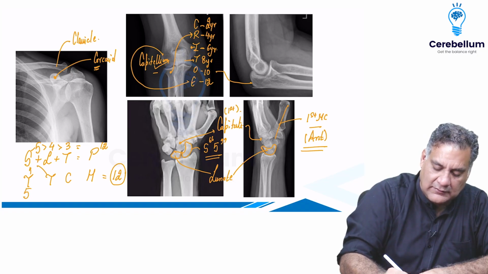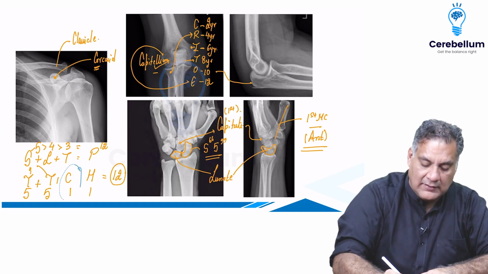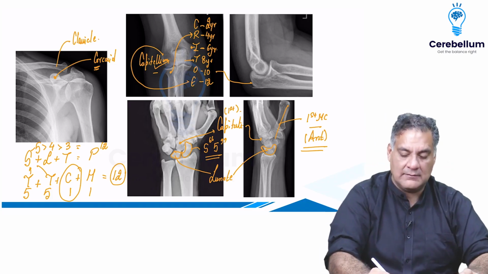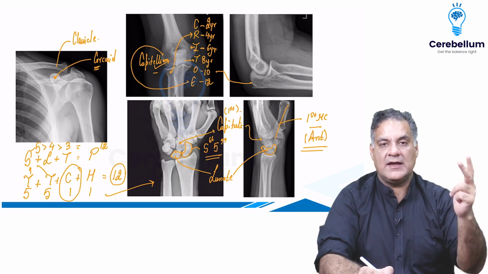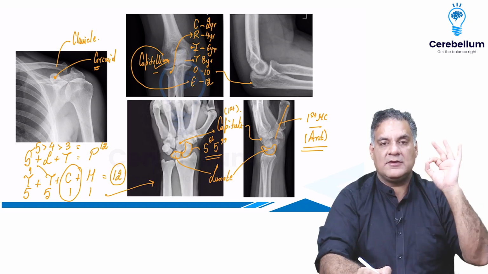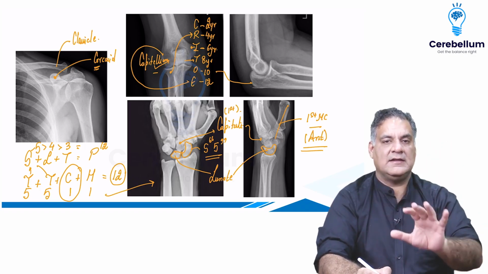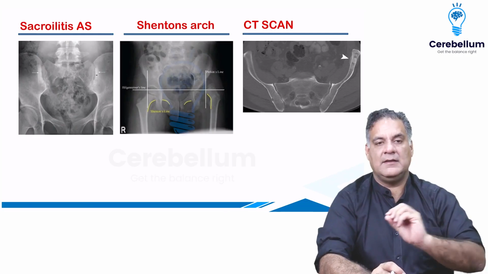So that also becomes 5, 5, 1, 1, and the first to ossify is capitate. So total of 5, 5, 1, 1 is 12. So she looks too pretty, try to catch her. Age of ossification, that's scaphoid, lunate, triquetral, P for pisiform, trapezium, trapezoid, capitate, hamate. So these are the 8 carpal bones and their ossification. So this is about the upper limb x-rays.